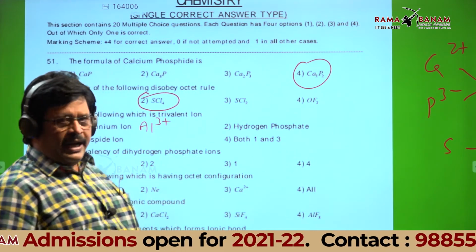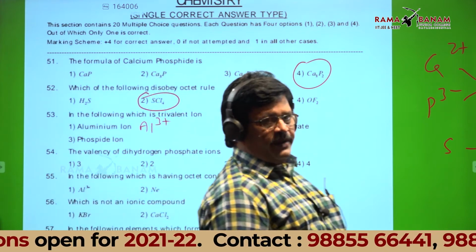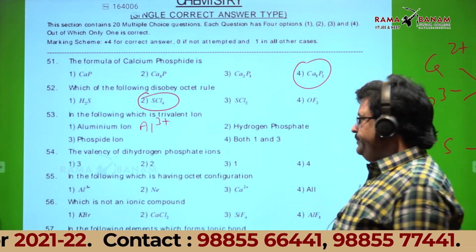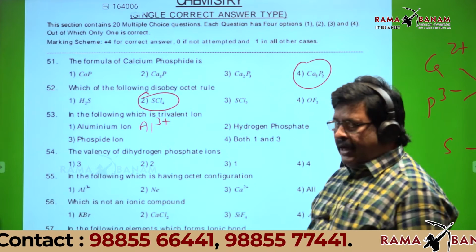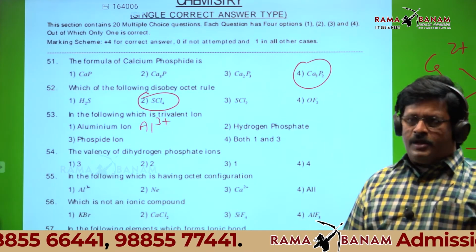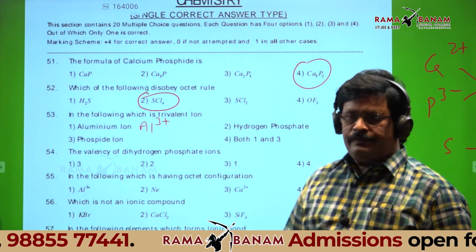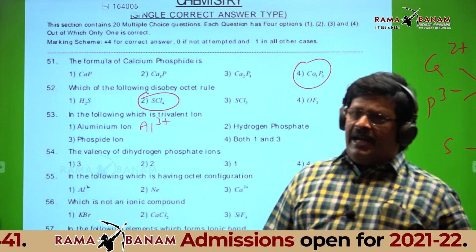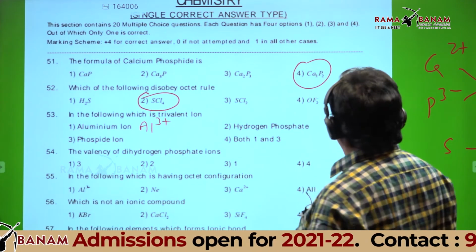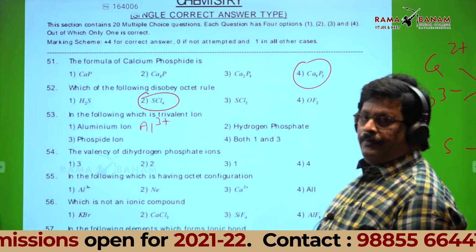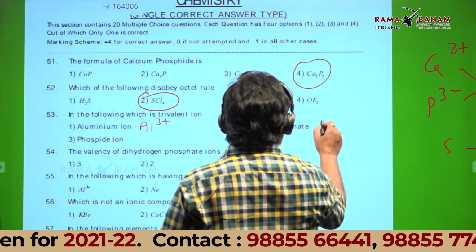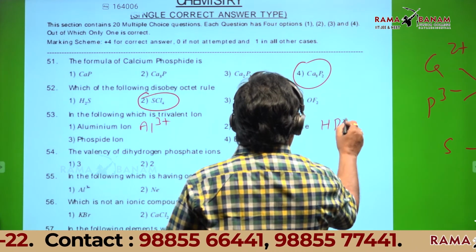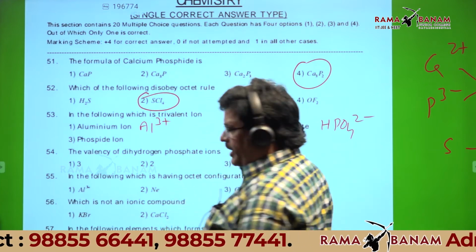Hydrogen phosphate. Can anyone tell the formula of hydrogen phosphate? Can anyone tell the phosphate ion formula? PO4 3 minus. Then hydrogen phosphate is HPO4 2 minus. Excellent, you are correct.